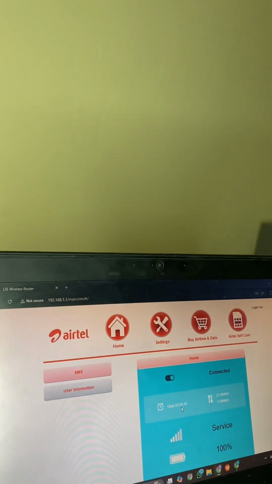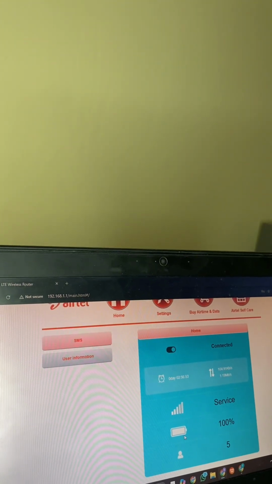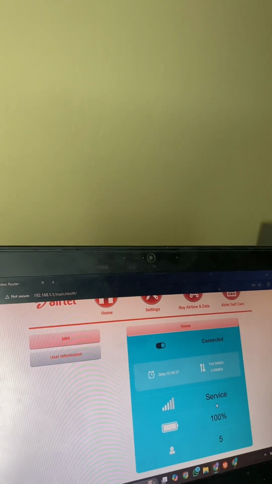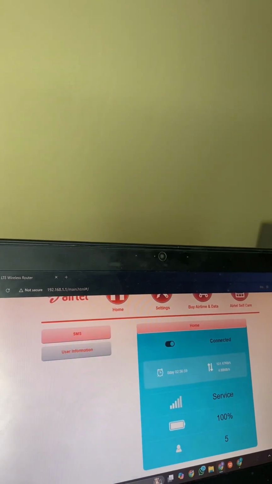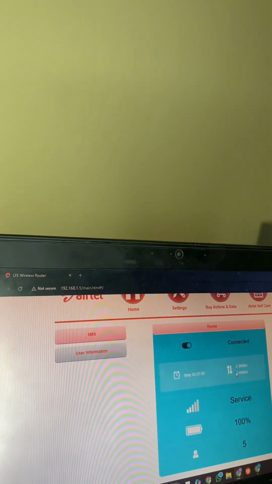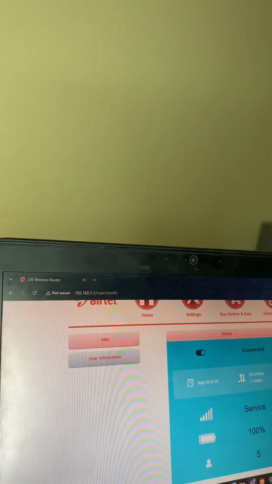All right, so when you're logged in, you can see the number of connected devices, you can see your router battery health, you can see the service bar here, and the signal strength or the transmission strength here.